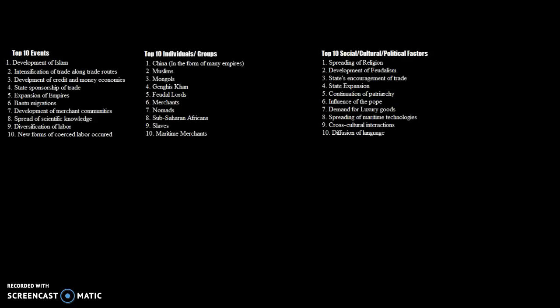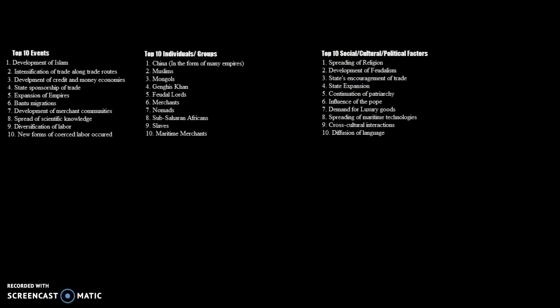Number 9 is the diversification of labor. So during this time period, people are not only focused just on agriculture, but labor diversification occurs, meaning that more people hold many different jobs. And number 10 is new forms of coerced labor occurred. So many different forms of coerced labor were introduced during this time period, such as corvée labor along with traditional chattel slavery.